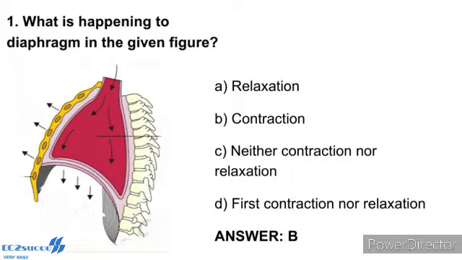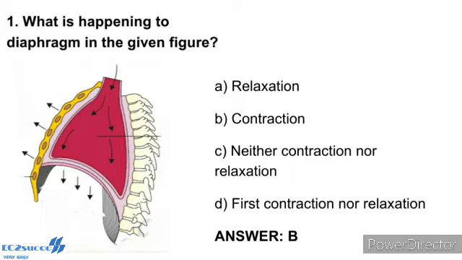The contraction of external intercostal muscles lifts the ribs and the sternum, causing an increase in the volume of the thoracic chamber in the dorsoventral axis. The overall increase in the thoracic volume causes a similar increase in pulmonary volume. An increase in pulmonary volume decreases the intrapulmonary pressure to less than the atmospheric pressure, which forces the air from outside to move into the lungs, that is inspiration.